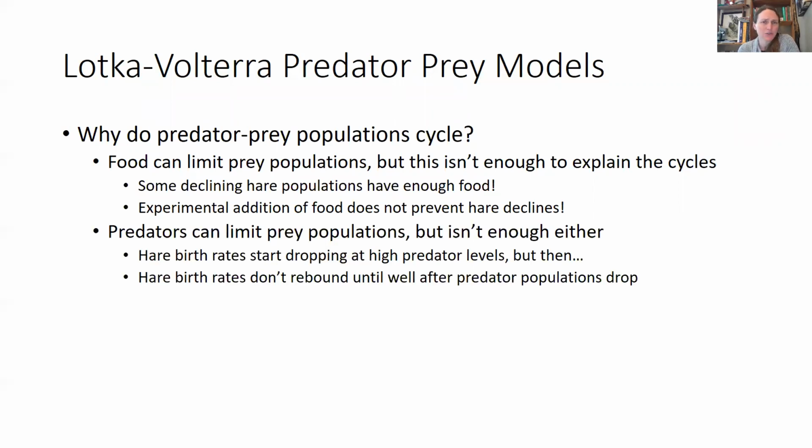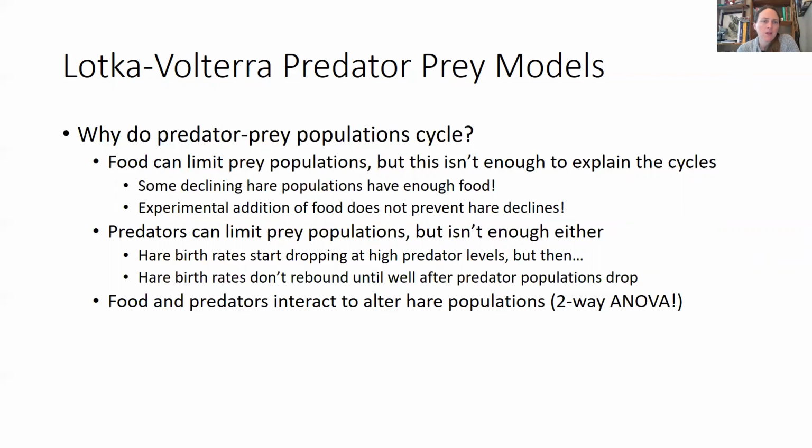It's not just a predator story either. Predators can limit prey populations, but that's not enough to describe the full oscillation. So some hares that are exposed to predators start having dropping birth rates. And then those birth rates don't actually rebound until well after the predator is quite rare. So what's going on there? Well, it turns out that food and predators interact to alter hare populations.